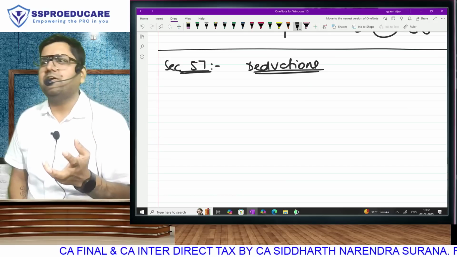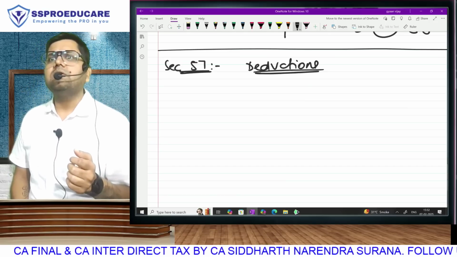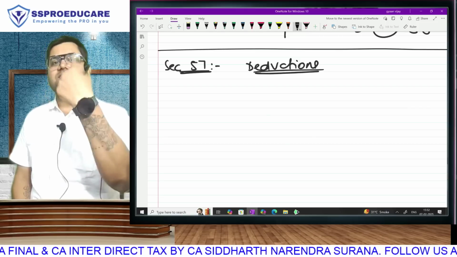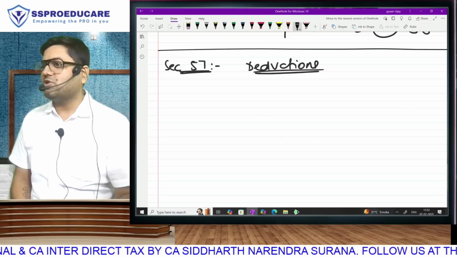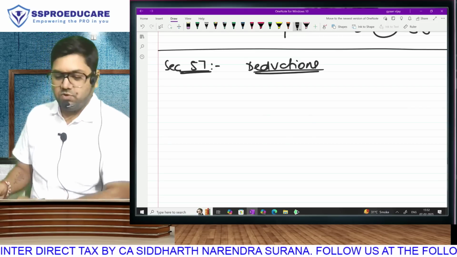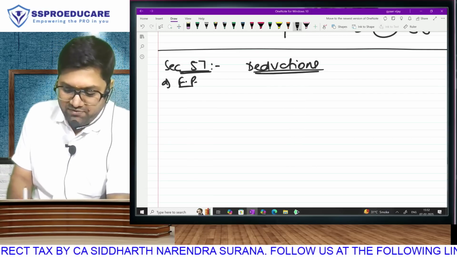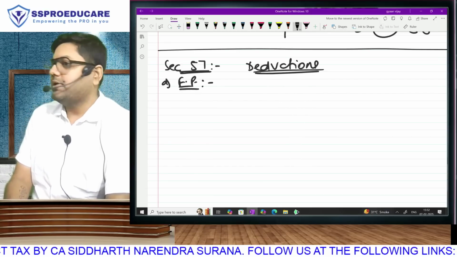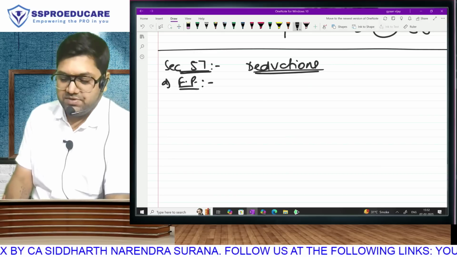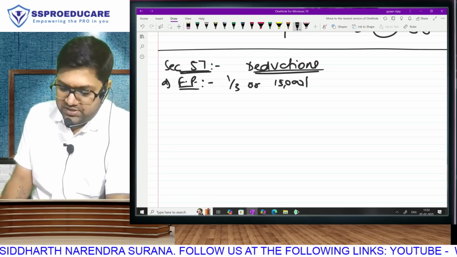Capital gain chapter also, exemption is last. Transfer expense and so on are deductions only, no? IFOS will also give you deductions. What, sir? Let's talk about some specific cases. If you have income under family pension, we will give you deduction. Sir, which deduction? 1/3 or 15,000, whichever is lower.